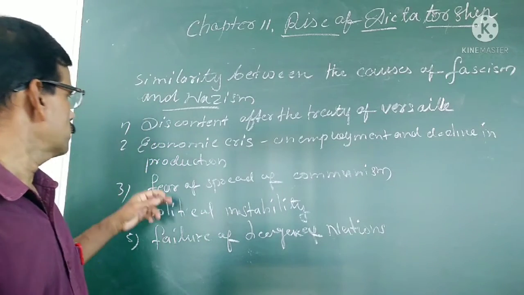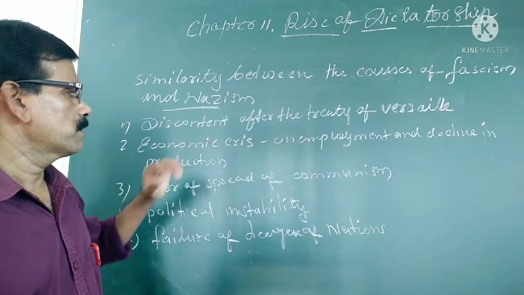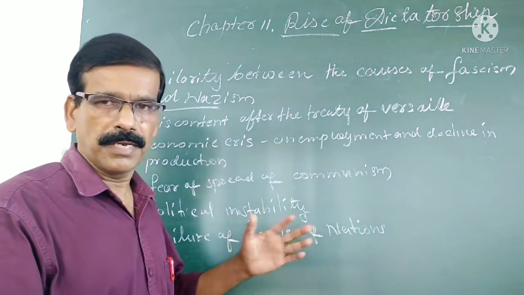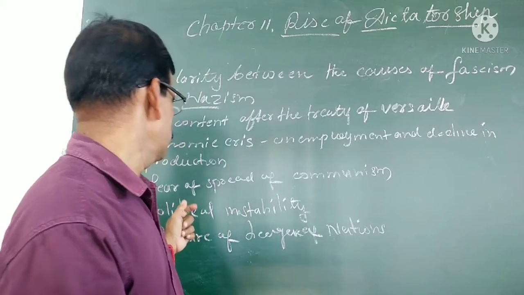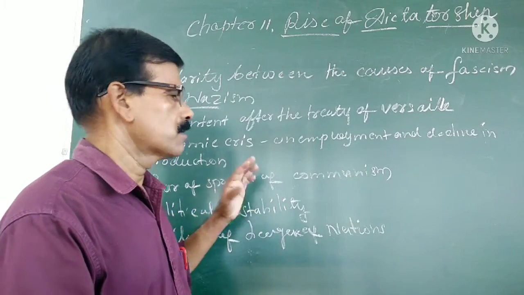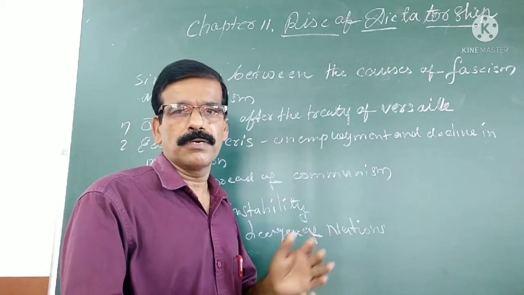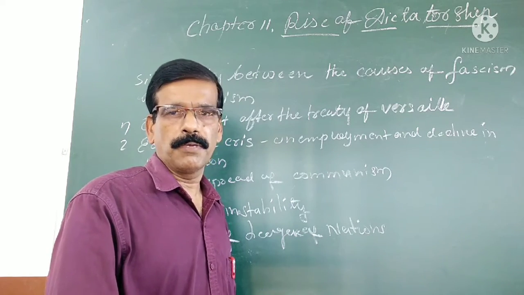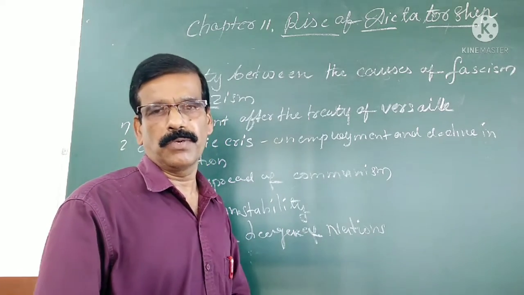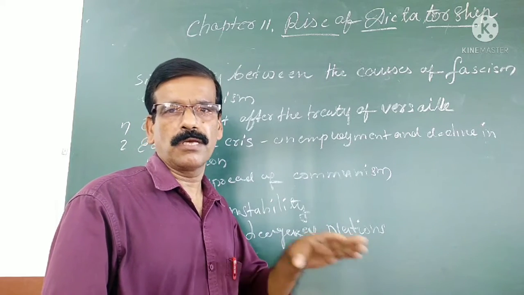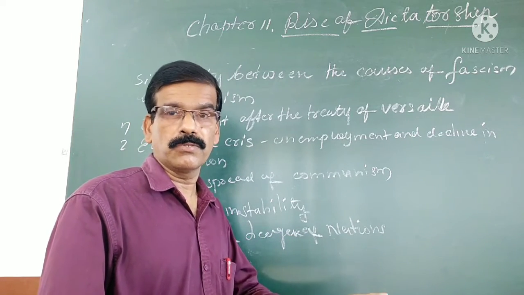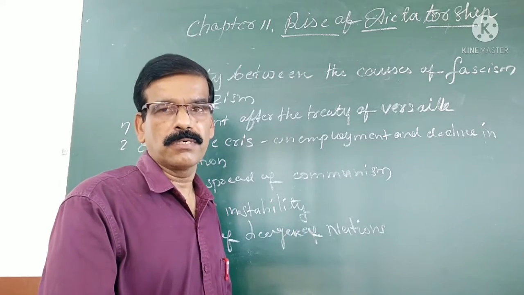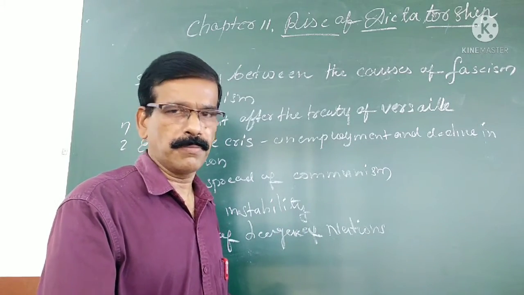Another point is economic crisis, meaning unemployment and a decline in production. Next is fear of communism. In Russia the communist government came into power, and in Germany also people started to believe in communism, and certain members came into the German parliament also. So they were afraid of communists coming to power in Germany.